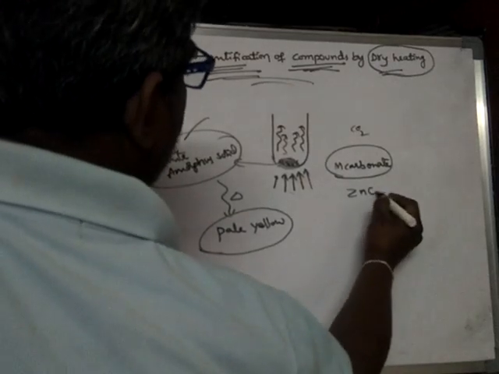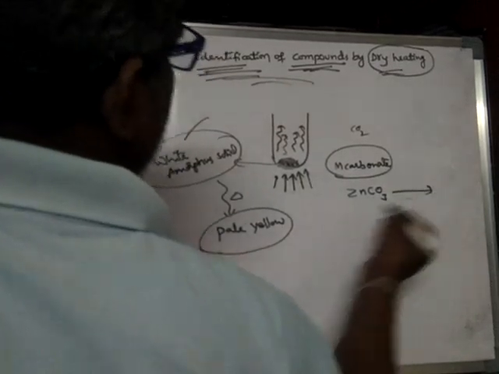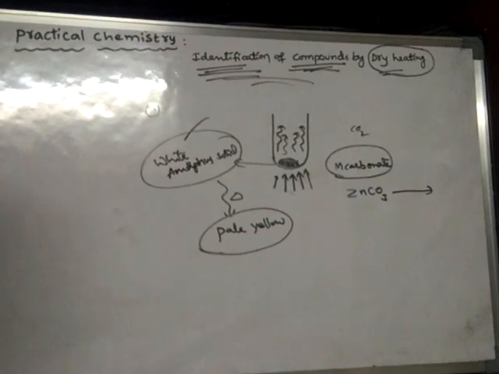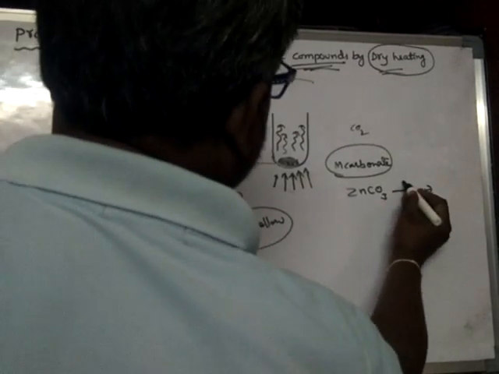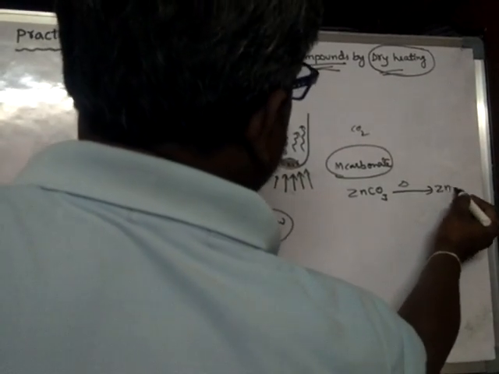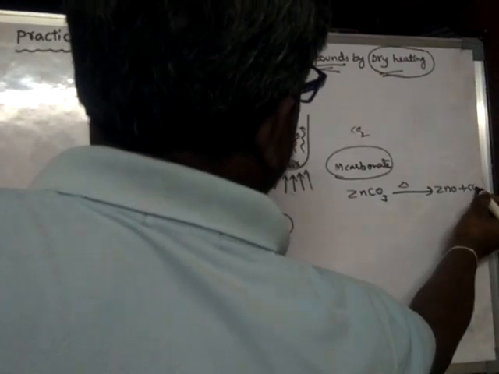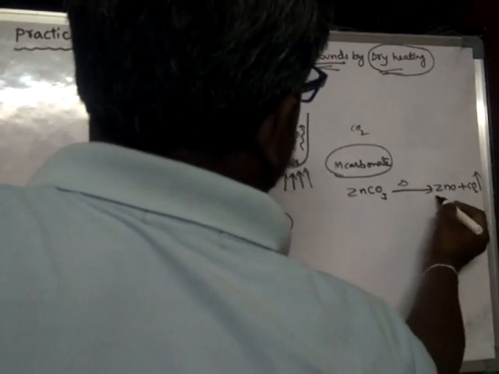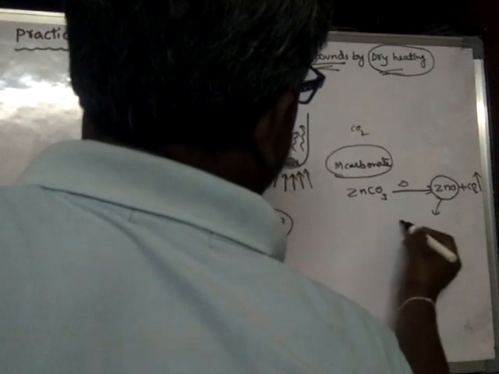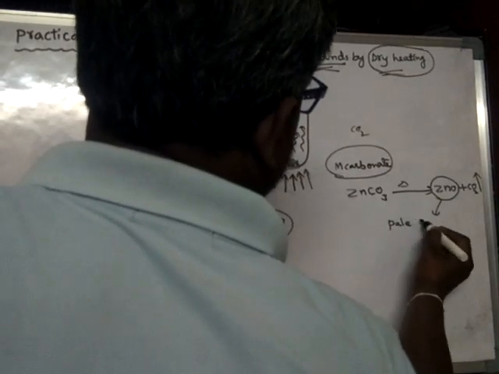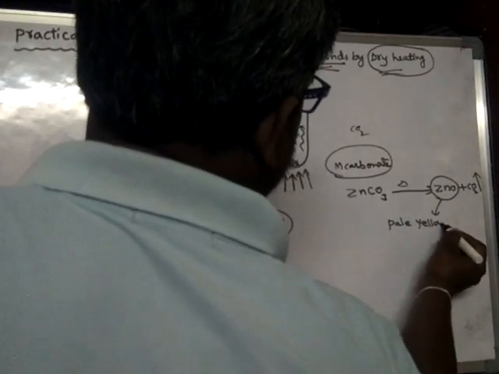Only zinc carbonate will show such behavior, because when zinc carbonate is heated, it produces zinc oxide and carbon dioxide gas. The color of zinc oxide is pale yellow.